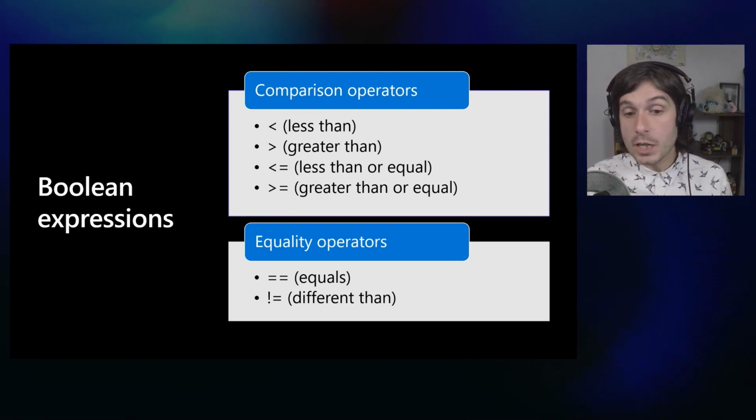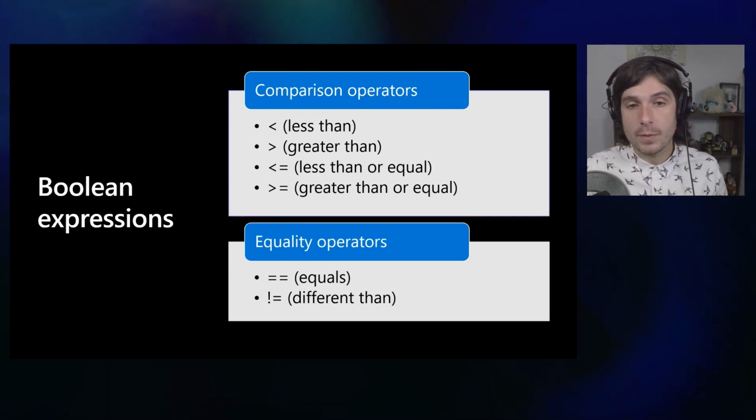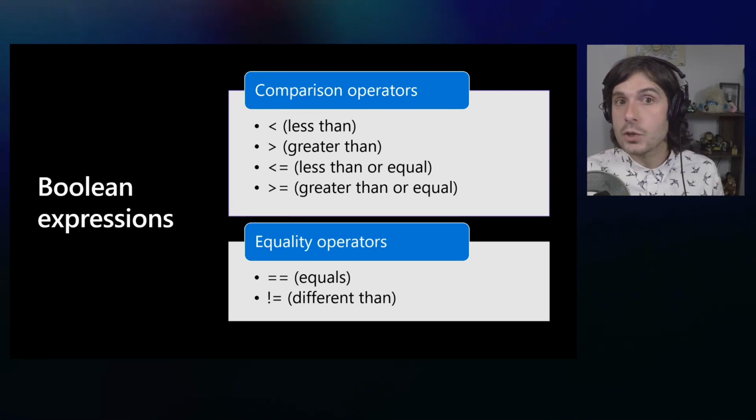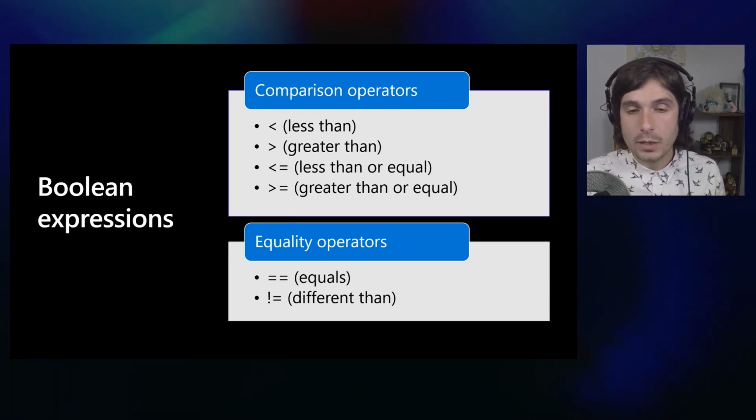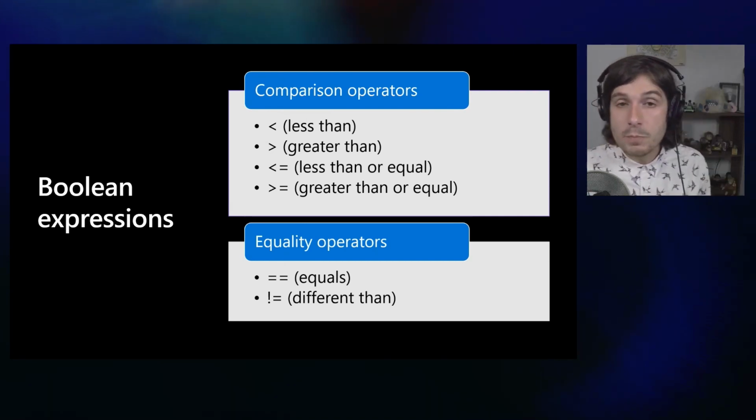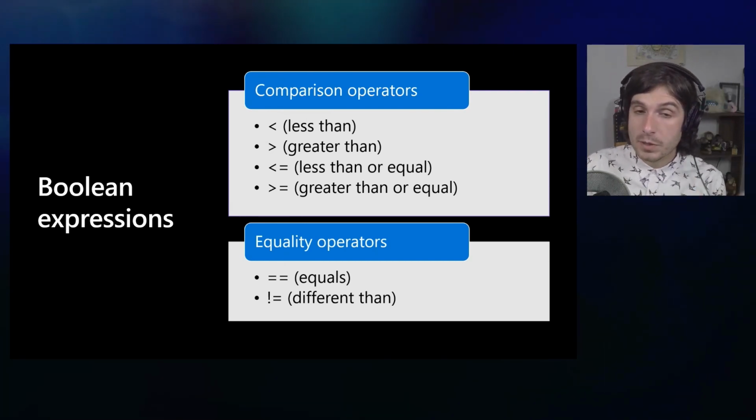So you can say if something equals or does not equal the value. So does 5 equal 5? That would be true. Does 5 not equal, with the exclamation point, 4? True as well. These may look different in different programming languages, but this is what it looks like in C#.